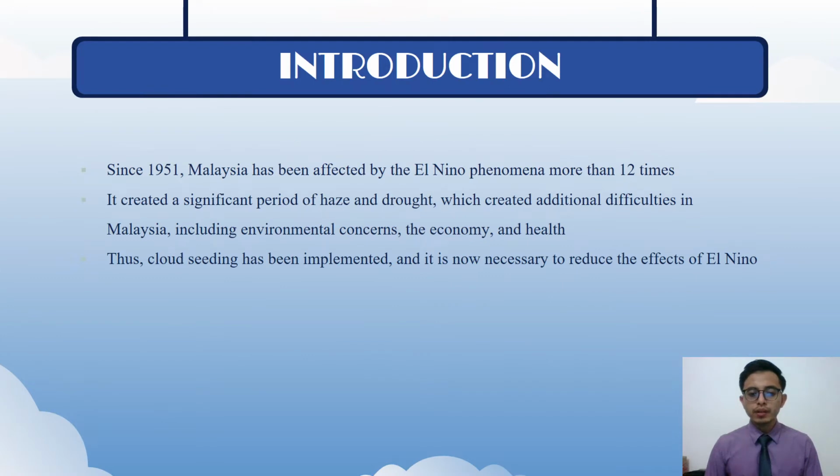Since 1951, Malaysia has been affected by the El Nino phenomenon more than 12 times. It created a significant period of haze and drought, which create additional difficulties in Malaysia, including environmental concerns, the economy, and health. Thus, cloud seeding has been implemented and it is now necessary to reduce the effects of El Nino.